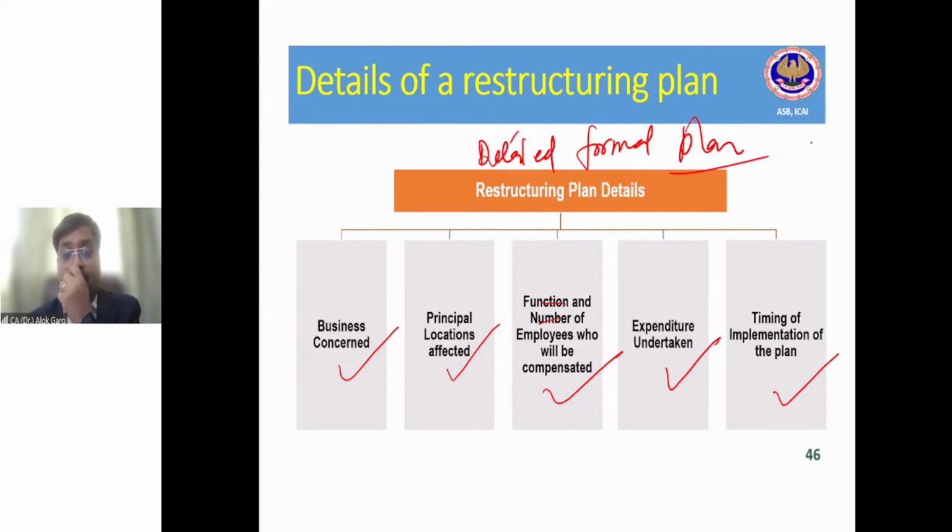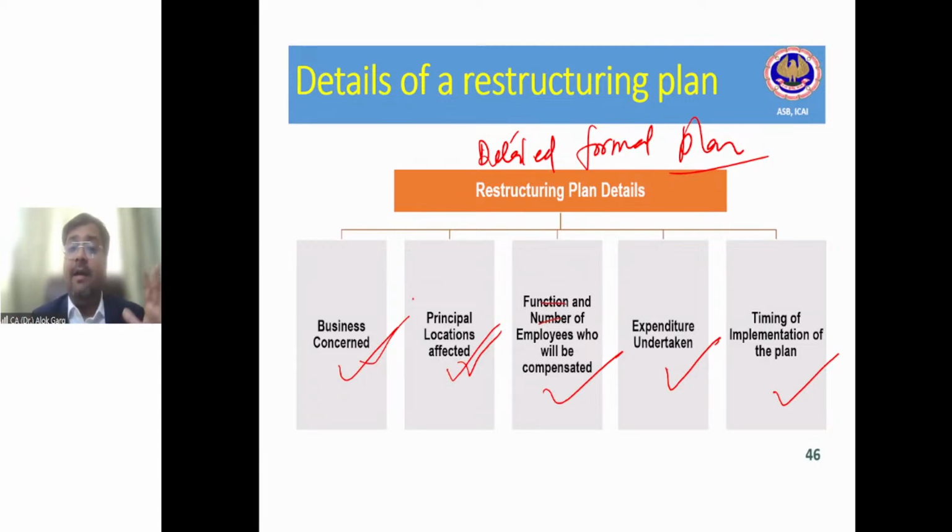For example, my commercial vehicle business will be impacted. We will discontinue the commercial vehicle business, or we will discontinue these 5 product lines, right? What are the principal locations which are going to be affected? For example, with this decision we will discontinue our Bhilwara plant and our Nasik plant, but the other plants will remain as they are and continue. Why? Because we will manufacture our private vehicles there, right?